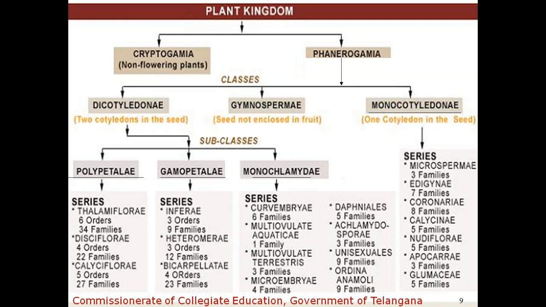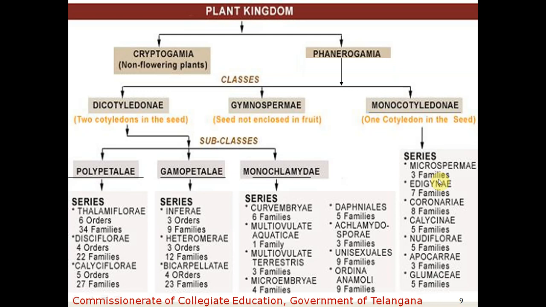So gymnosperms include 3 families, that is Neetaceae, Coniferae and Cycadaceae. And now we come to the third class, Monocotyledonea. It consists of a single cotyledon in the seed. It is divided into 7 series.